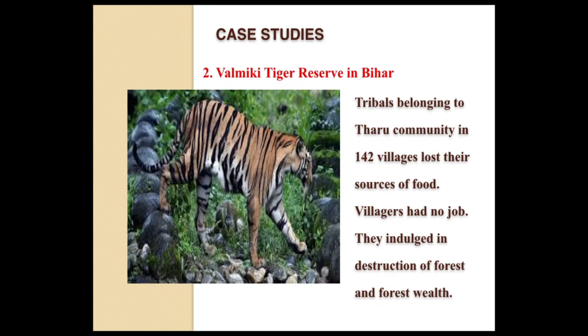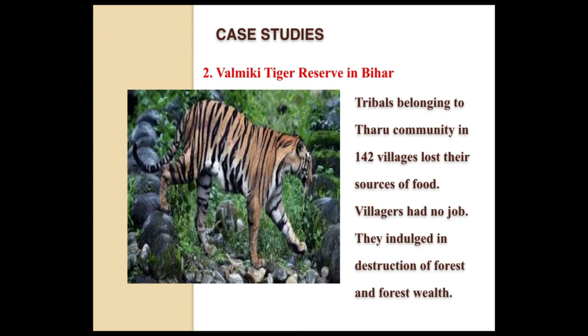The next one is Valmiki Tiger Reserve in Bihar. Here this tiger reserve was created, and the tribal people who lived in that area were asked to vacate. Mainly tribals, that is the Tharu community, in 142 villages, lost their sources of food, had no job, and had no place to live.